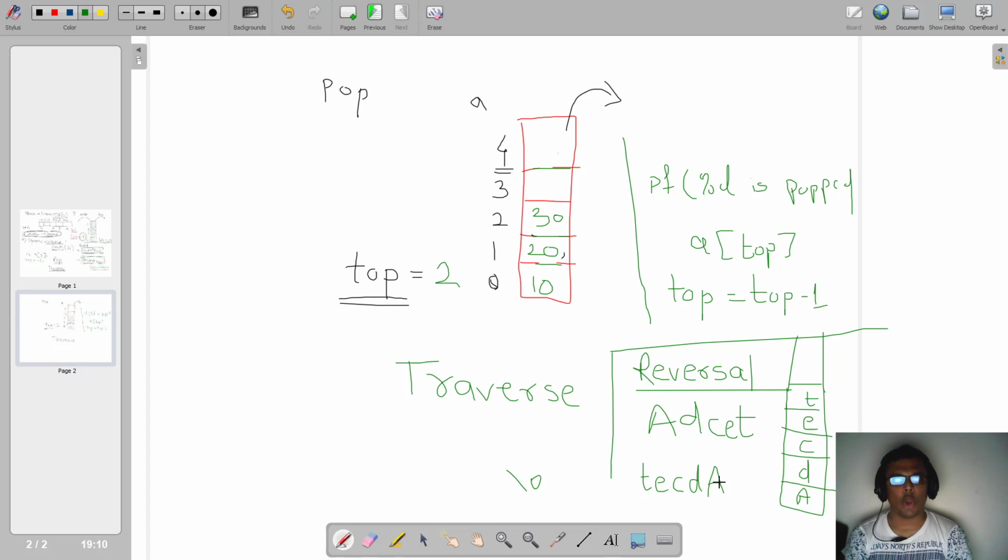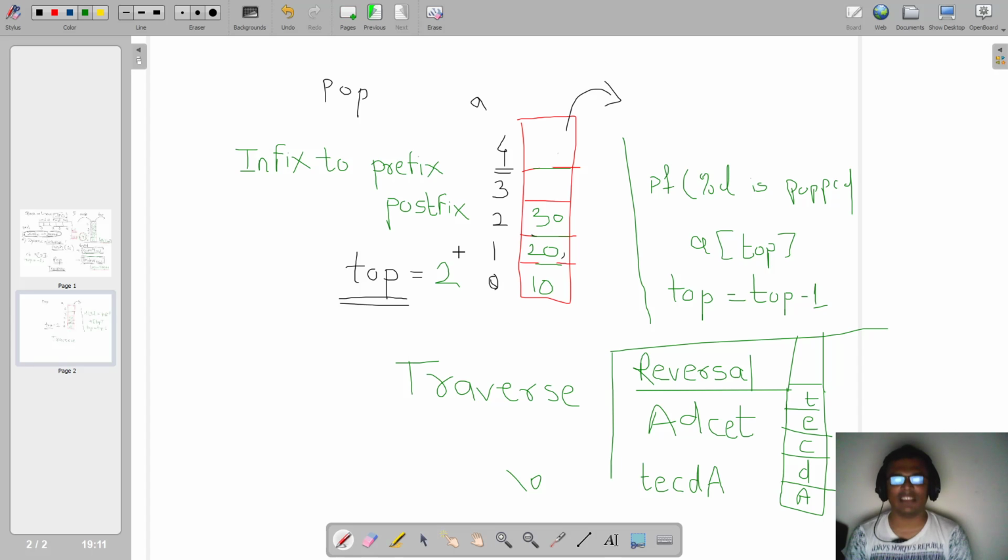I would advise all students right now to try implementing this logic in C, that is stack using C, and I would appeal to all of you to try to find the problems of polish notation called infix to prefix and infix to postfix, which is another application of stack. Okay, infix to prefix and infix to postfix. So try to visit the Geeks for Geeks website, and on that website try to see these two logics. For implementing these two logics, you need to use the program of stack itself, right?